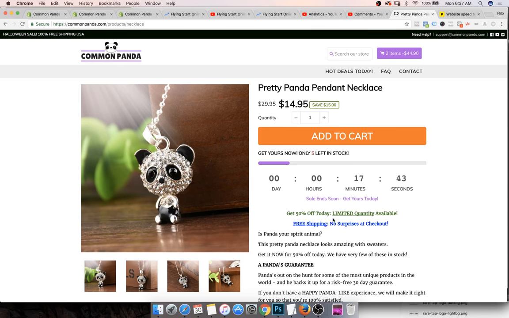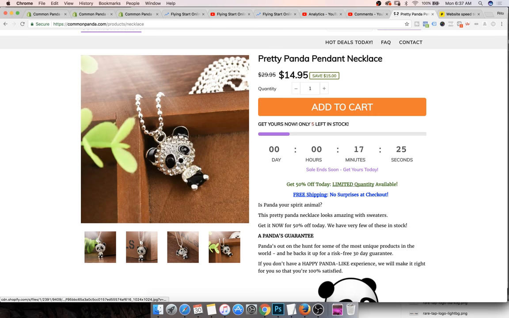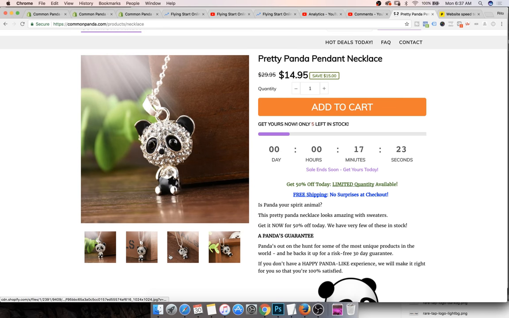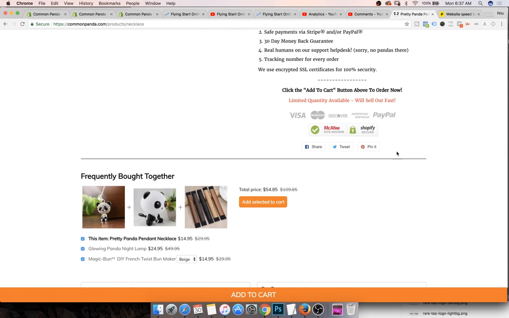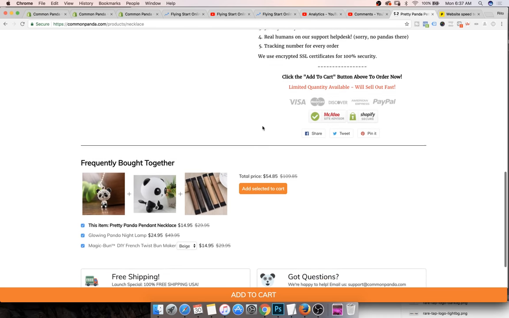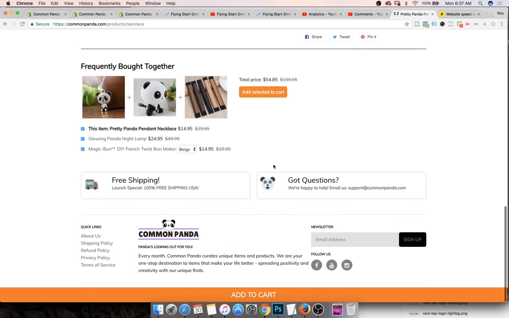What are the critical elements that come built into the theme I am currently using? One is this X left in stock, and then you have this timer which counts down, so it increases your scarcity. Next, your images show up really neat and look really good on mobile phones as well. It also has logos built in, like Visa, Discover, MasterCard, nice share icons, plus this above-footer section where you can mention free shipping and support related queries.